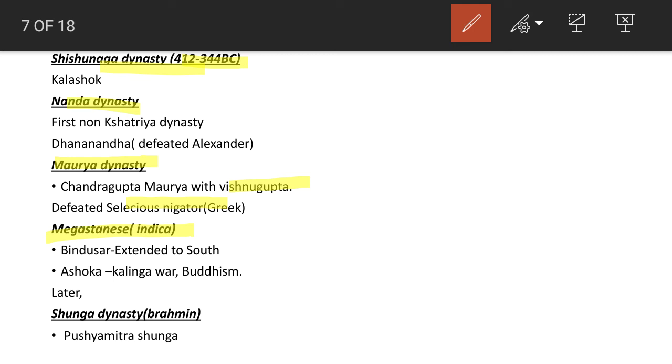After Ashoka, so many rulers were there, but the most important in the Maurya dynasty were Chandragupta Maurya, Bindusara, and Ashoka. Later, the Maurya dynasty was defeated by the Shunga dynasty, a Brahmin dynasty. The major ruler was Pushyamitra Shunga.